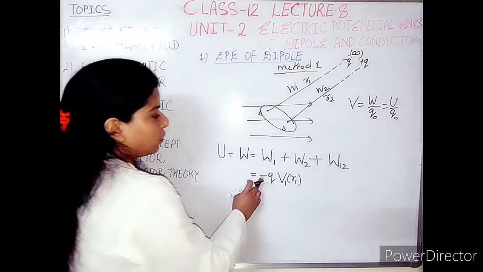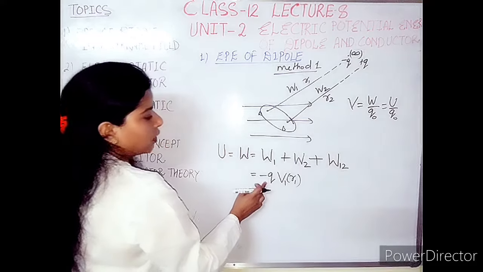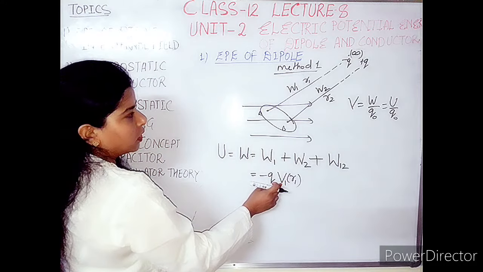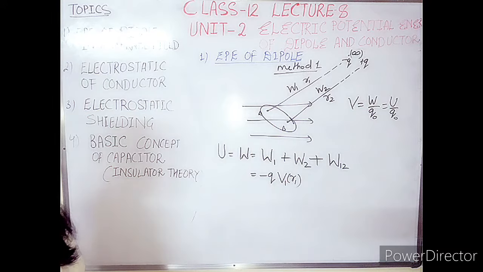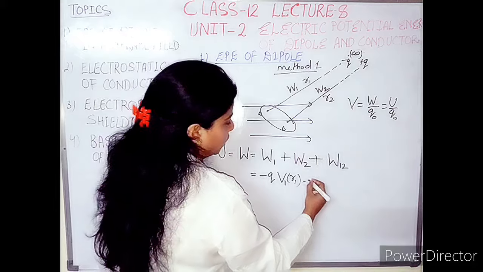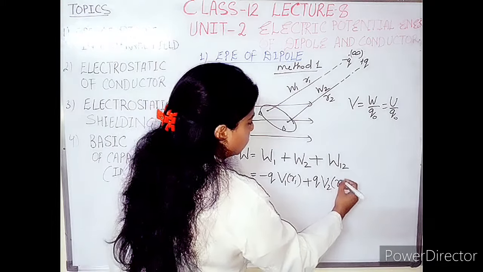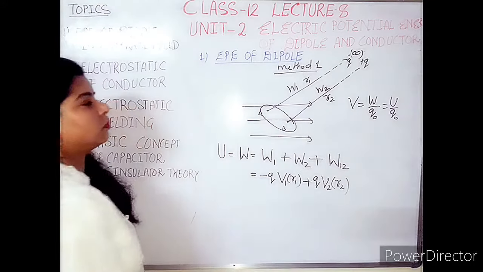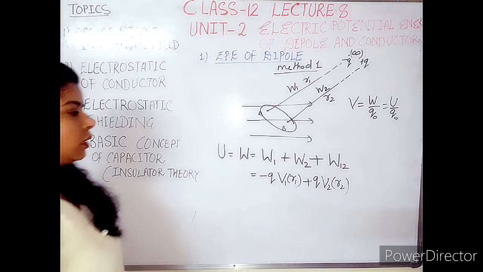So here it will be minus Q into V. Here W should be equal to Q into V. So the charge is minus Q and V is the potential corresponding to charge number 1, that is minus Q. Again for W2, it is plus Q charge, we will take the sign plus, and Q and V2 at R2, the distance travelled by the charge plus Q from infinity to a point B.